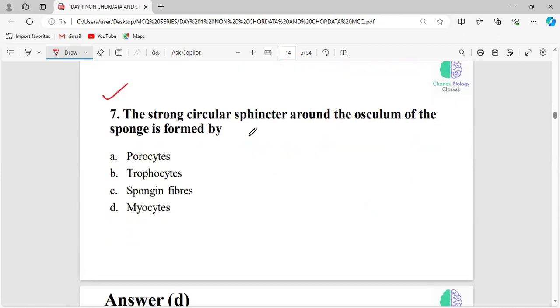The strong circular sphincter around the osculum of the sponge is formed by... You should study the background information, the canal system in Porifera. Okay. The strong circular sphincter around the osculum of the sponge is formed by porocytes, trophocytes, spongin fibers, and myocytes. Every question will be present in the PPT. You can easily eliminate the options.